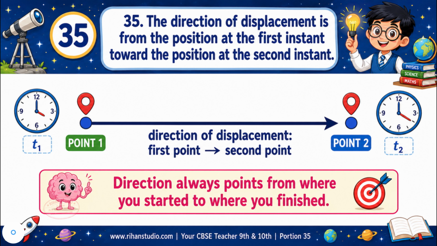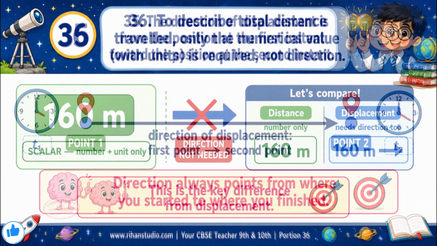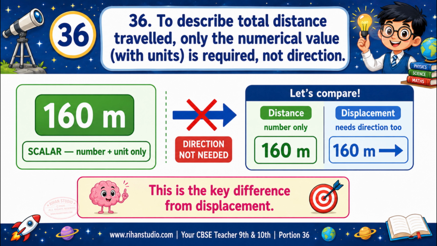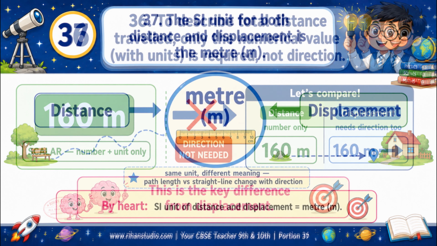The direction of displacement is from the position at the first instant toward the position at the second instant. The direction of displacement always points from where you started to where you finished, from the first point toward the second point. To describe total distance traveled, only the numerical value with units is required, not direction. Distance is a scalar, so it needs only a number with a unit, no direction. This is the key difference from displacement.